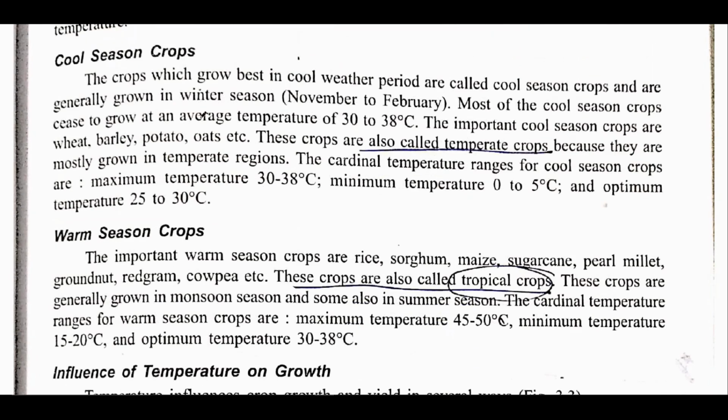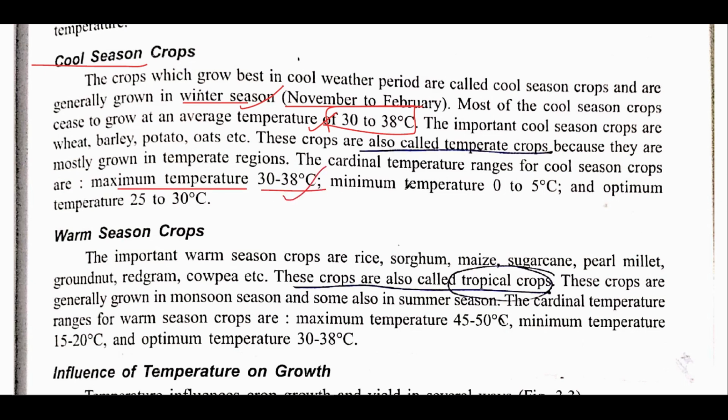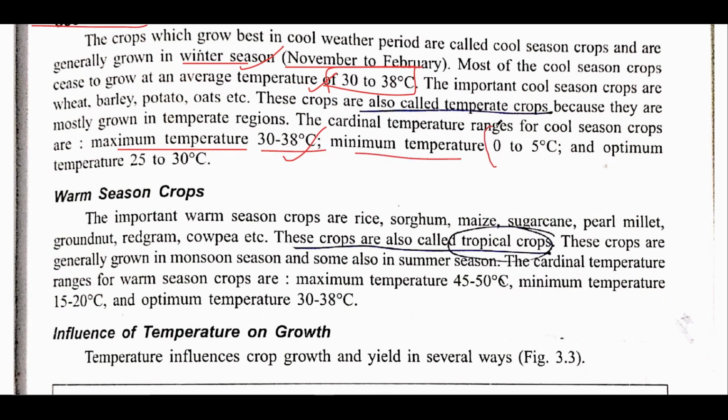After that, cool season crops. Cool season crops are those that are generally grown in the winter season, from November to February. The important part is the cardinal temperatures: the maximum temperature is 30 to 38 degrees Celsius, the minimum temperature is 0 to 5 degrees Celsius, and the optimum temperature is 25 to 30.